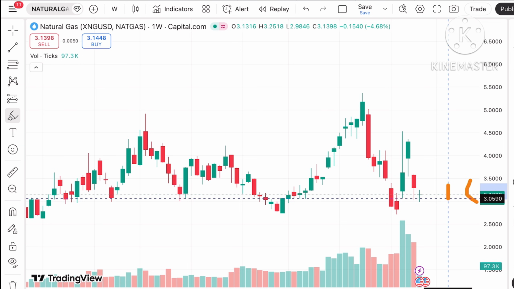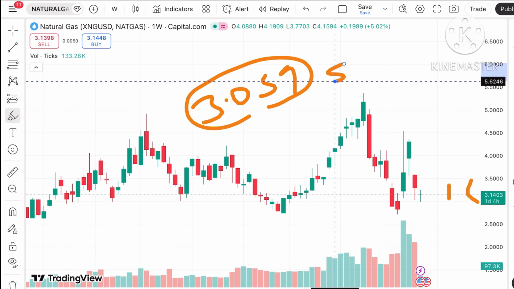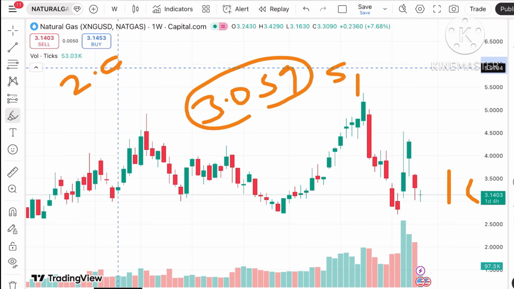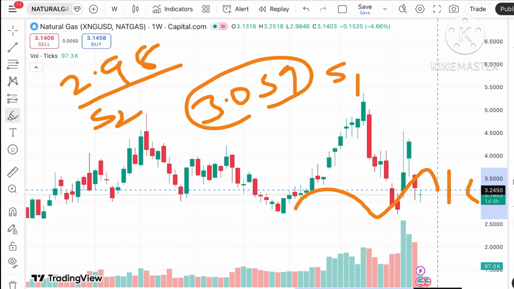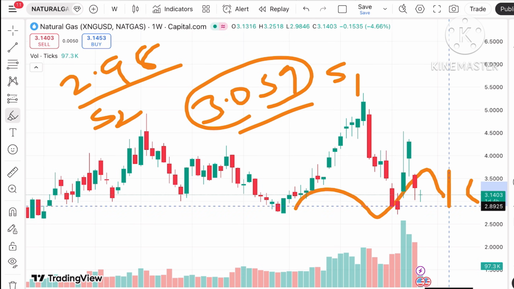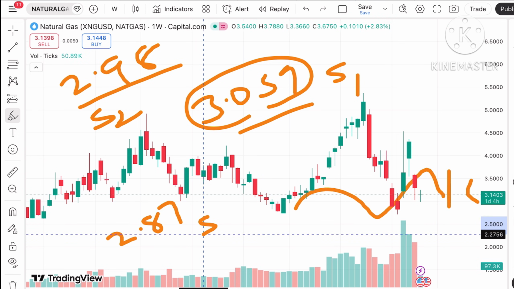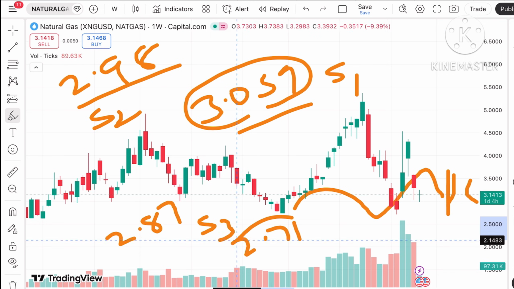The next support directly coming at a level of $3.059. Okay, this is support one, and if the price falls below that particular level, a probability of going towards 2.98 is there, which is a support too. Okay, this pattern will support a downside as soon as it starts going below $3. Okay, and once the price falls below this level, then the next level coming at $2.87, which is support 3, and once the price falls below that level, we can see a further fall towards 2.71, which is support 4.